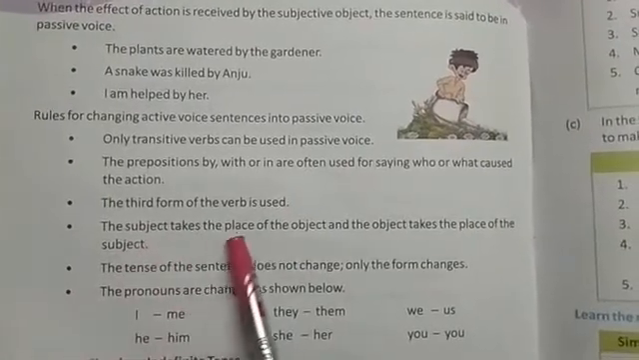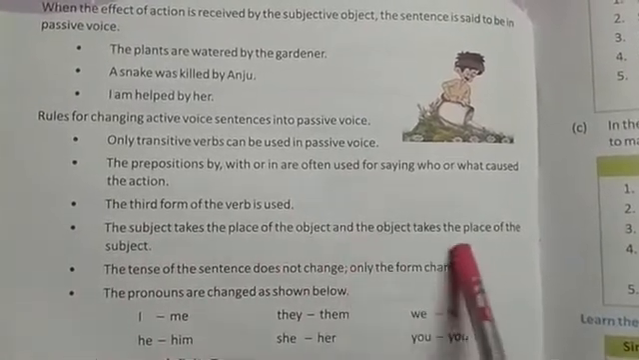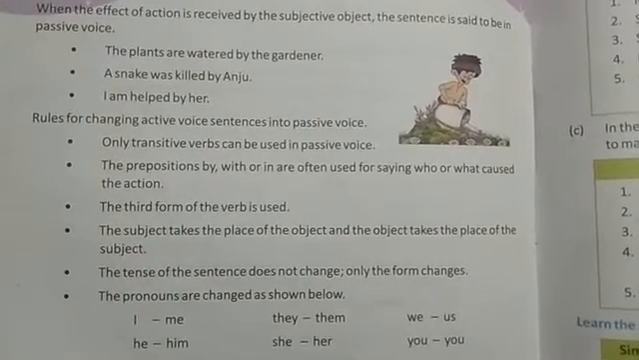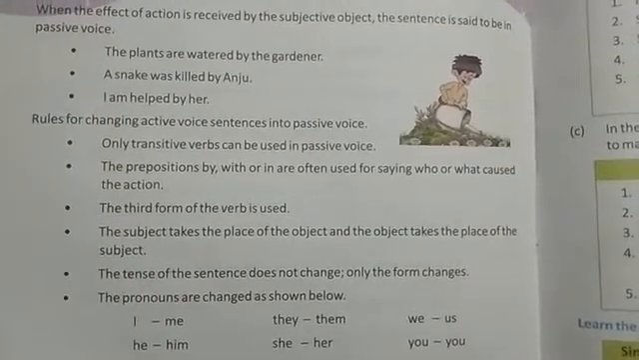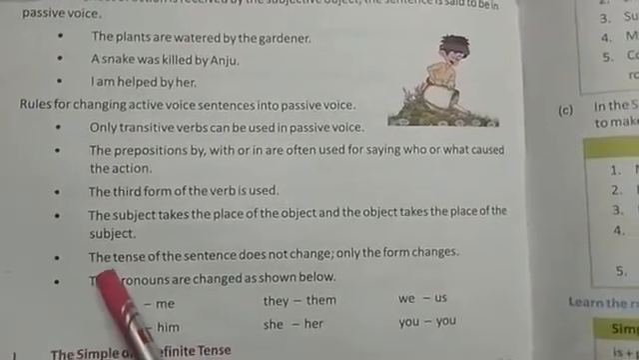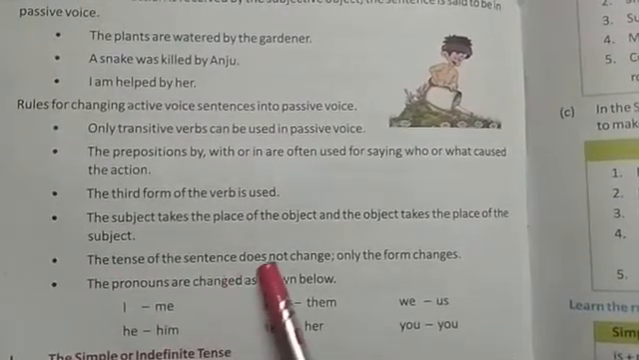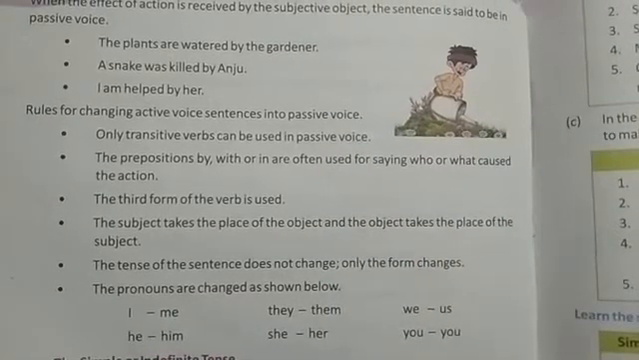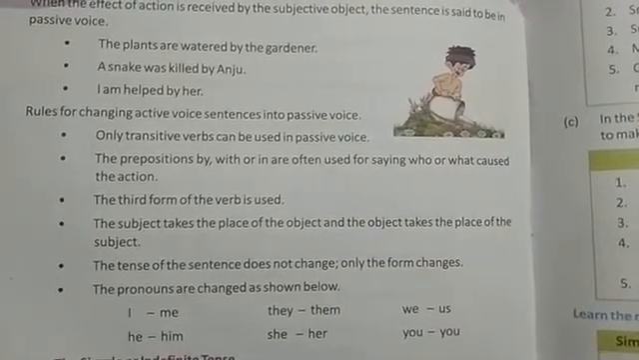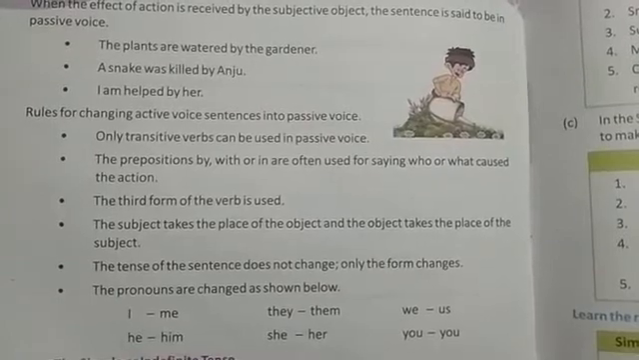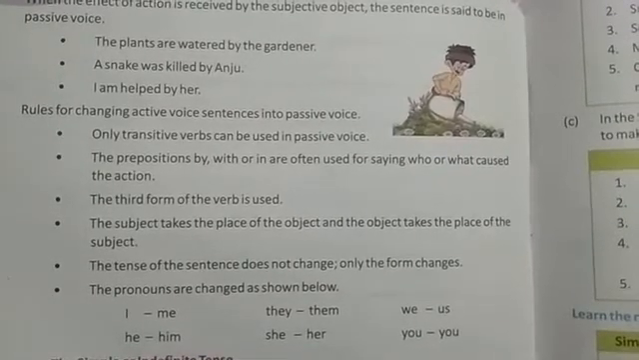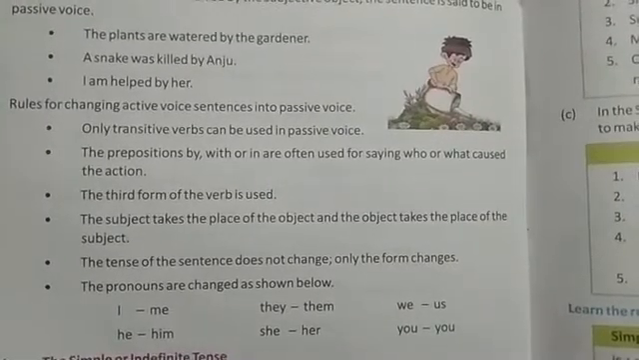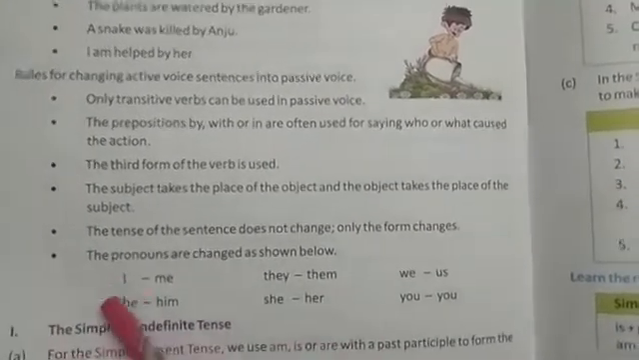The subject takes the place of the object and the object takes the place of the subject. So the subject becomes the object and the object becomes the subject. The tense of the sentence does not change, only the form changes. If it is in present tense, the passive voice will also be in present tense. Only the form is changing.